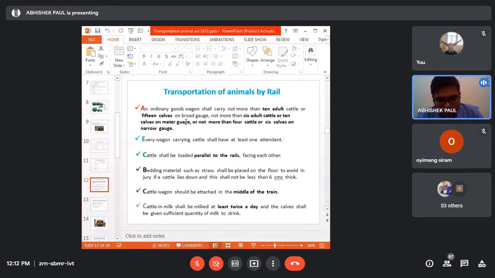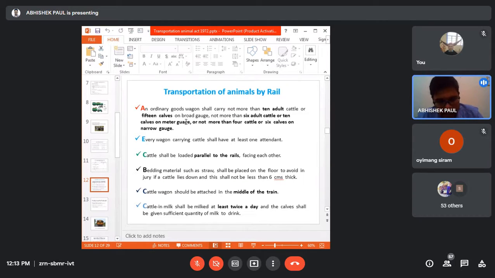The last important point is that cattle shall be loaded parallel to the rails, facing each other. As you know, they are group animals, herd animals. If they can see each other, they won't panic. Otherwise, because of loneliness, sometimes they may try to do something else. So if they can see each other, they will not be under stress.